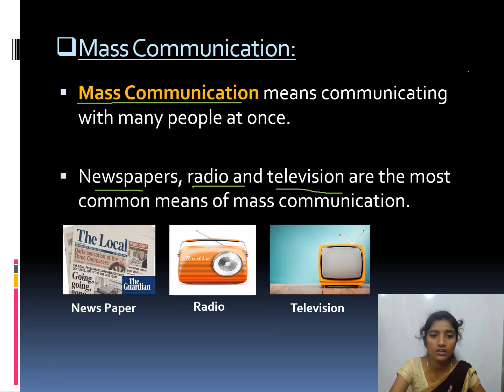There are three levels of communication. One is postal communication, one is telecommunication, and another one is mass communication. Yes, children, hope you all understood this lesson. Thank you.